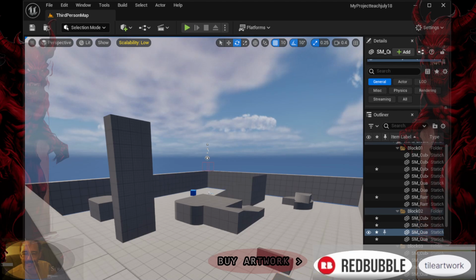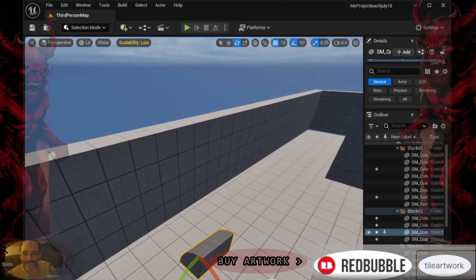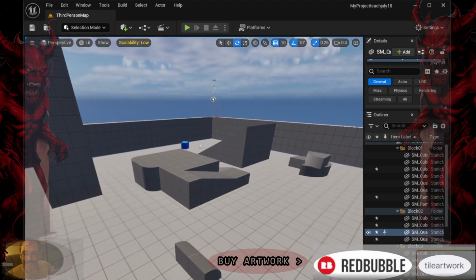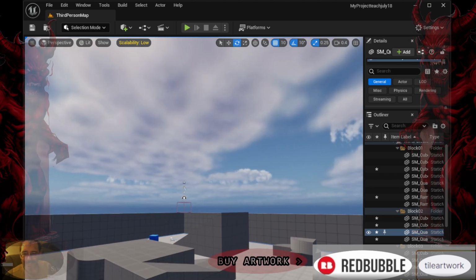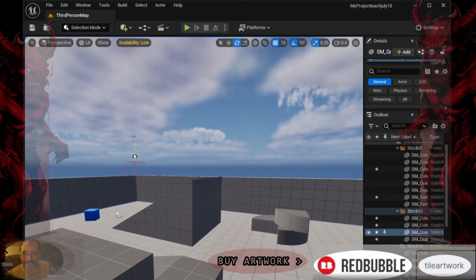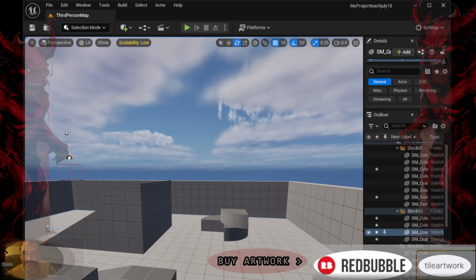Getting started. Navigating the viewport. Use the mouse to navigate the viewport. Hold right-click to look around, WASD keys for movement. Placing objects. Drag assets from the content browser into the viewport to place them in your scene. Editing properties. Select an object and adjust its properties in the Details panel to customize its appearance and behavior. Exploring modes. Experiment with different modes and tools in the Modes panel to build and modify your game world.